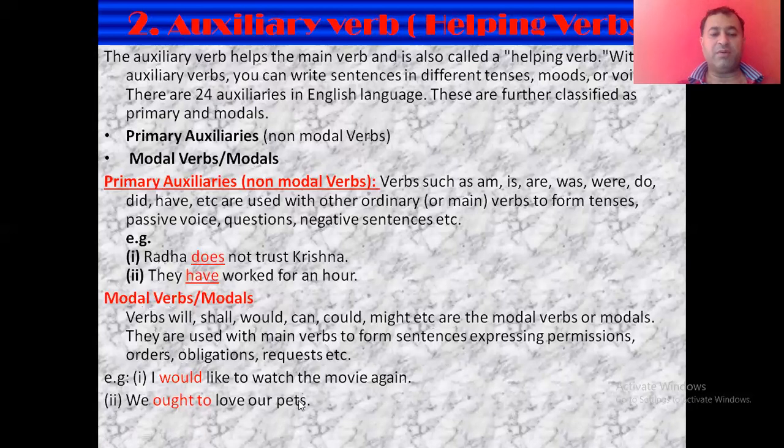We ought to love our parents. So this ought to is showing some obligations or some moral duties. So love is the main verb. So it is just helping love to show the obligation. So it is the modal or auxiliary verb. So these are the kinds of the verb, that is the main verb and the auxiliary verb.